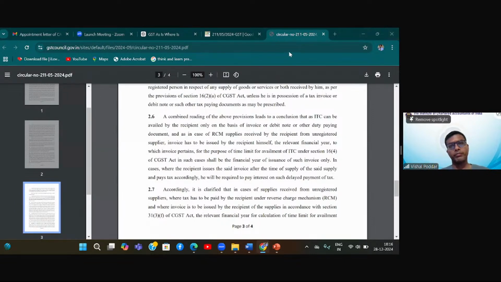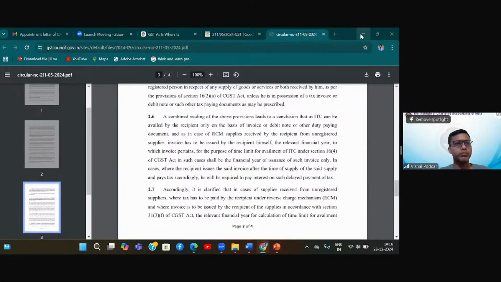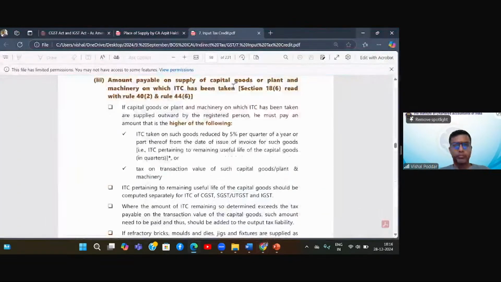Yes, this point I understood. So I have a second doubt. It is talking about subsection 4 of section 16. Tell me.